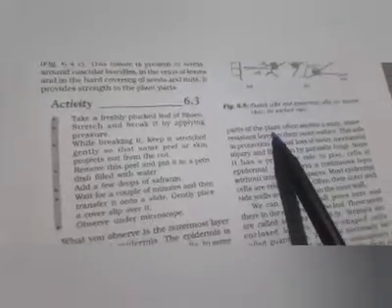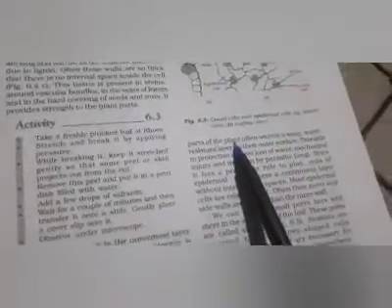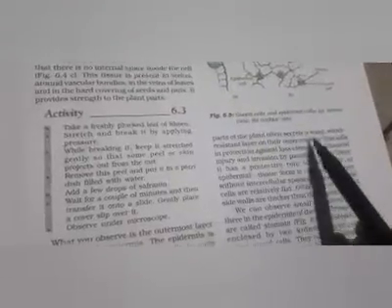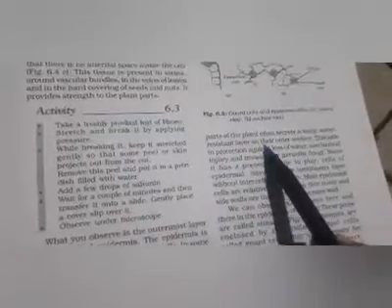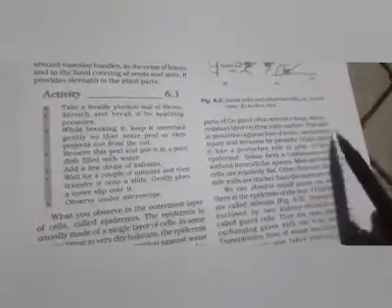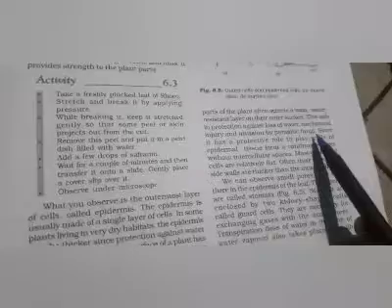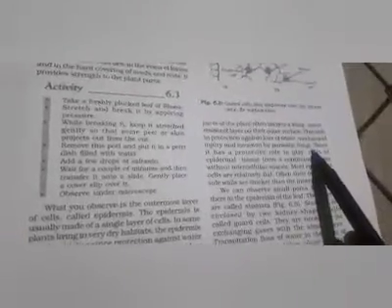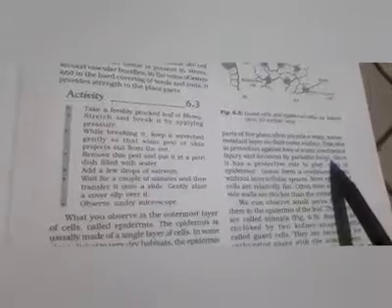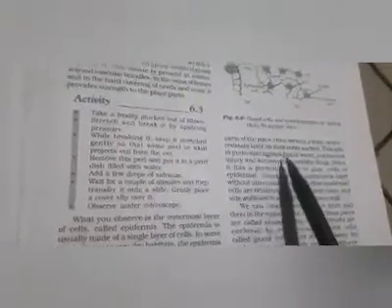Epidermal cells on the aerial parts of the plant, aerial parts meaning the parts of the plant that are present above the soil, often secrete a waxy water-resistant layer on their outer surface. This aids in protection against loss of water, mechanical injury and invasion by parasitic fungi. You can see the leaves are so shiny and smooth. This is due to the presence of cuticle.